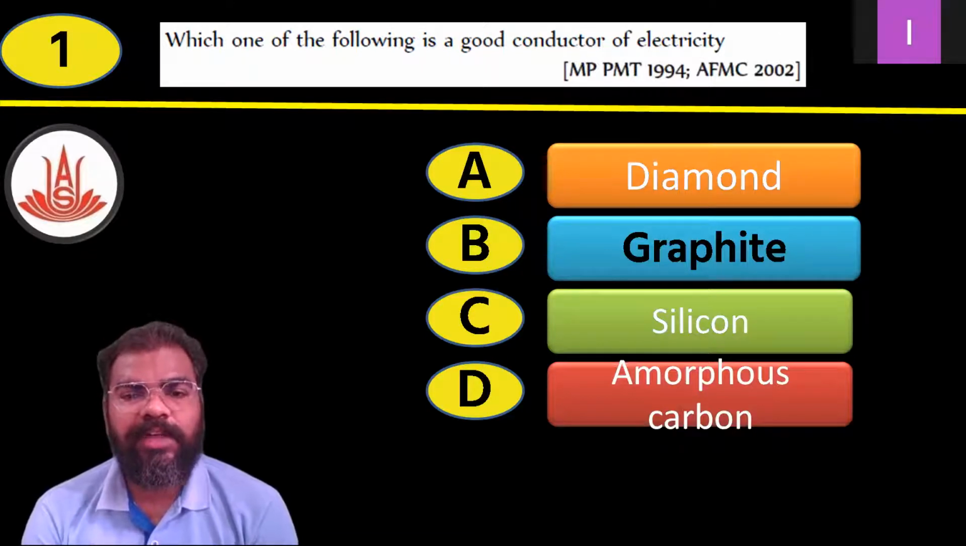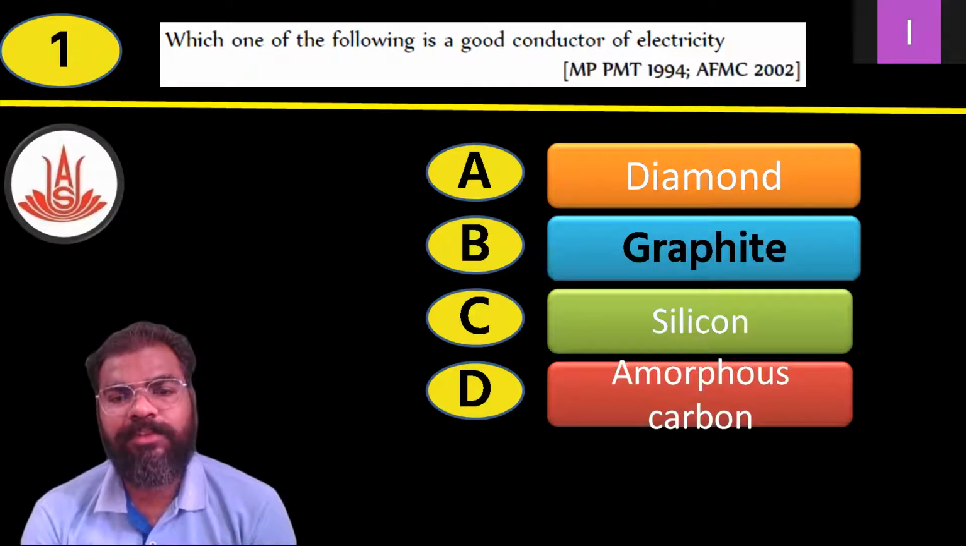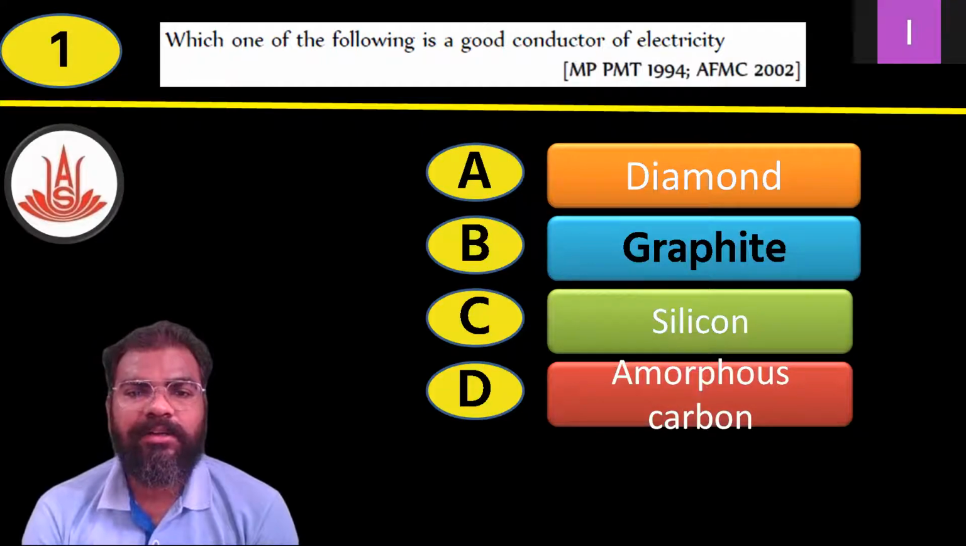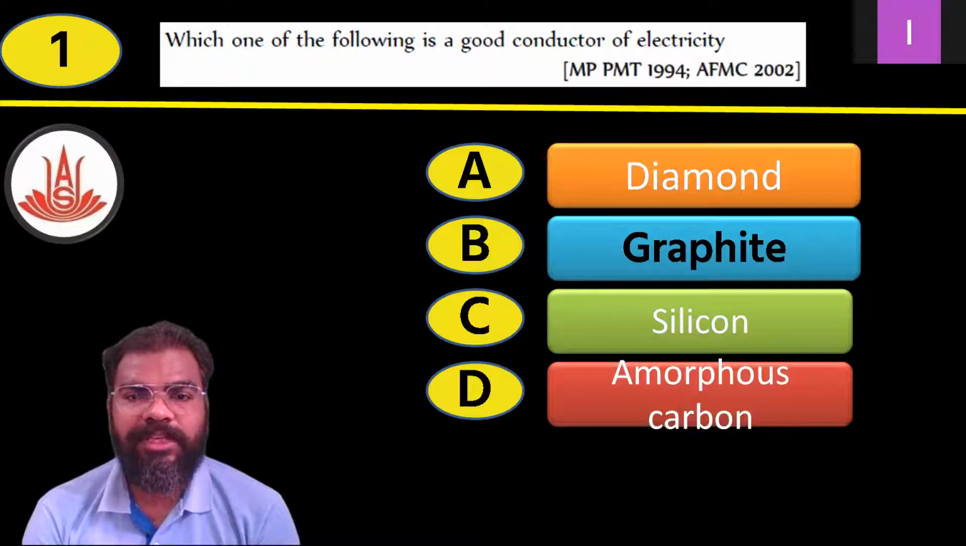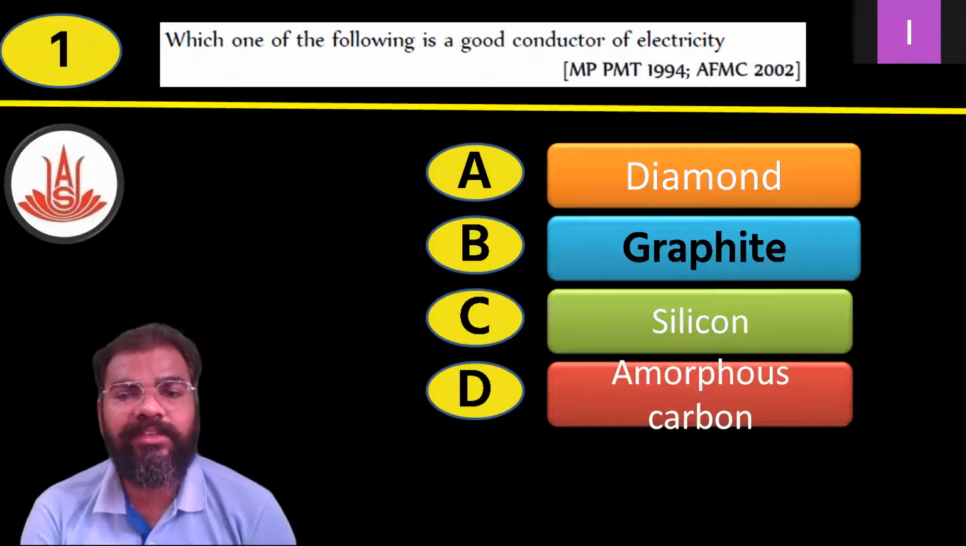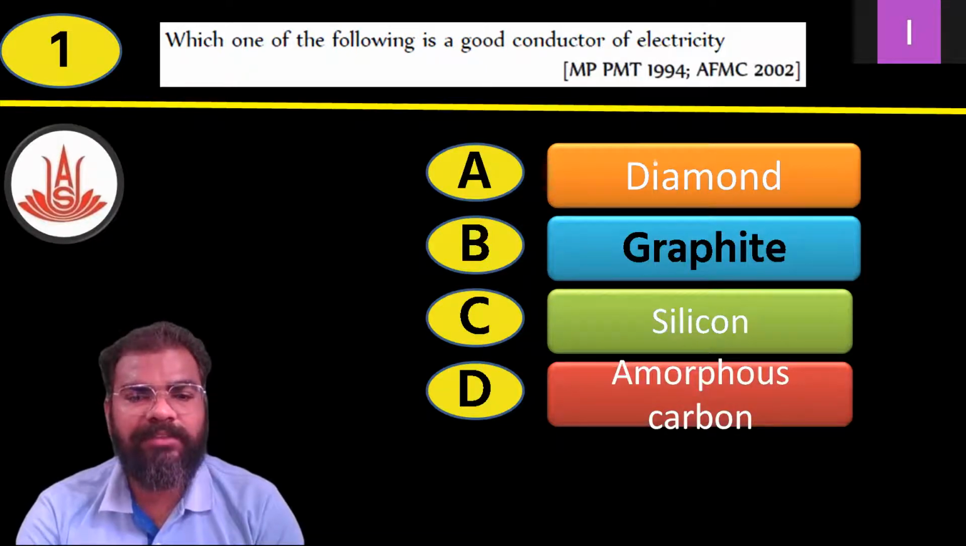Diamond, silicon, and amorphous carbon are non-conductors of electricity, whereas option B, graphite, is a good conductor of electricity, and this is the correct answer. Option B, graphite, is the correct answer.